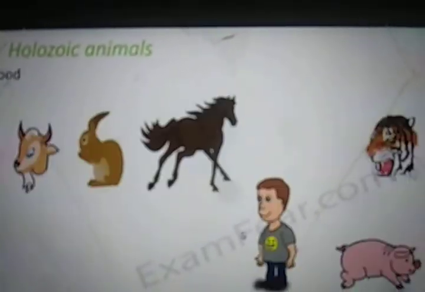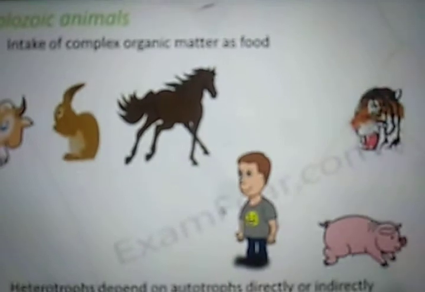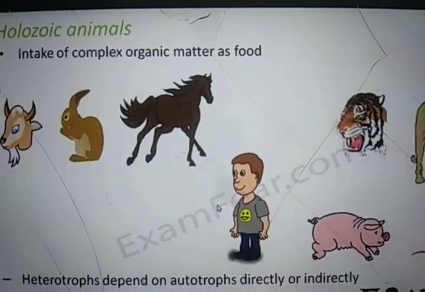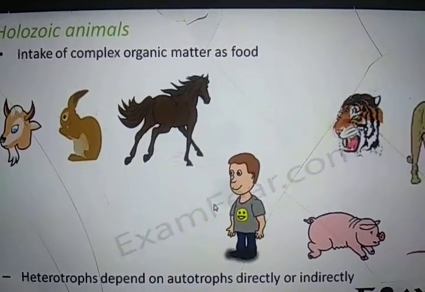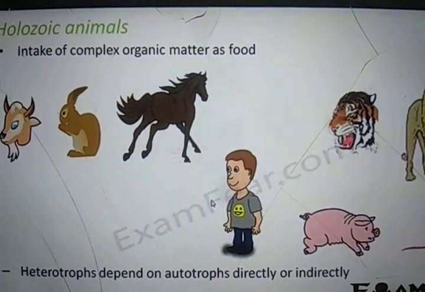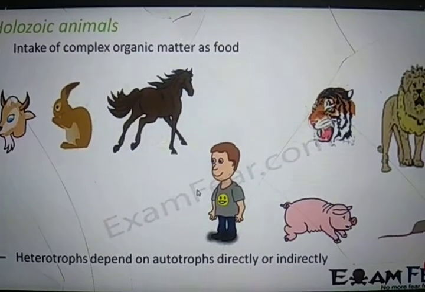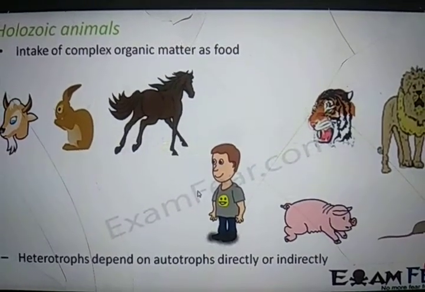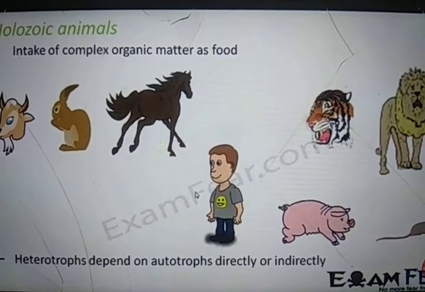So now we will talk about holozoic animals. Those animals who intake complex organic matter as food. So that food cannot provide energy directly. It can be converted to some simple form, and only then it will be able to provide us energy. So you look at these, a lot of animals here, they are all holozoic animals. That means they eat something which is very complex organic matter. So that is their food.